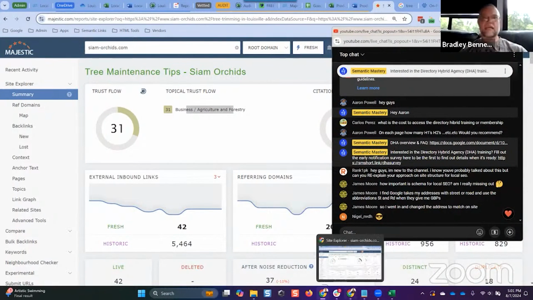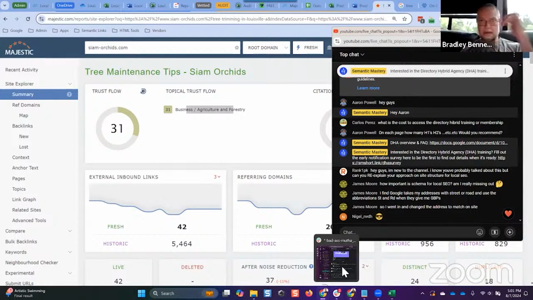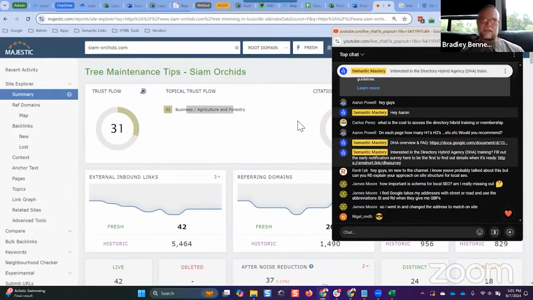So that is precisely how you use simple tools to determine what type of metrics you should be hitting, the type of relevance that you should be pushing, at least on the topical level. Geographic is a bit different, because most of the time geographic links are going to have very poor traditional metrics, like no trust flow, and therefore no topical trust flow. You cannot have a topical trust flow value assigned unless it has at least a trust flow value of 1. Then it can have a topical trust flow category assigned.